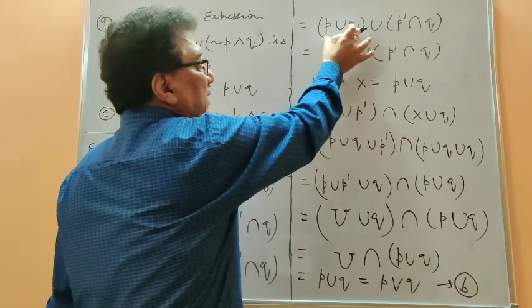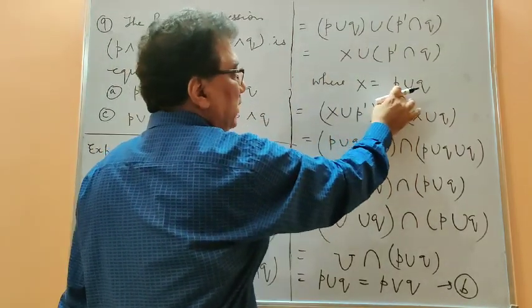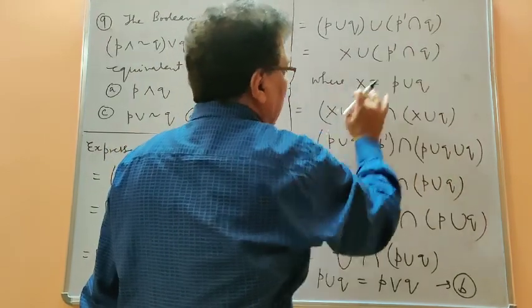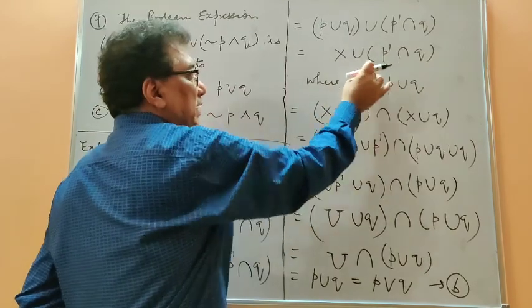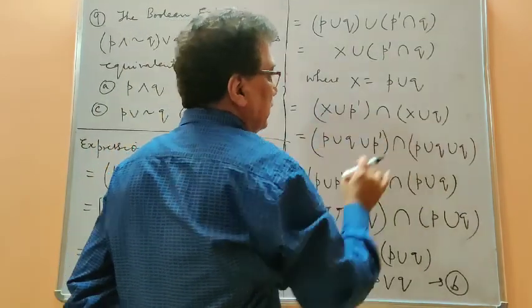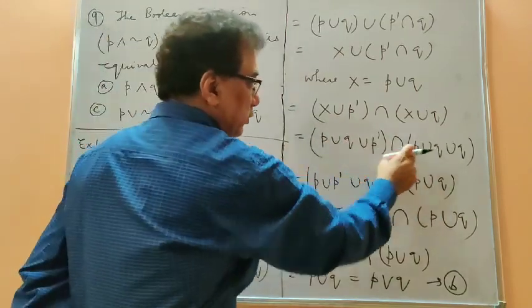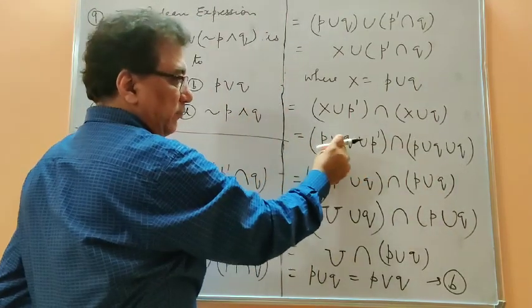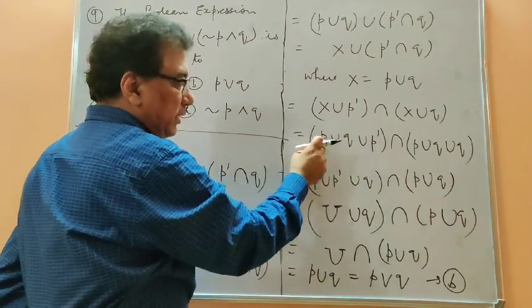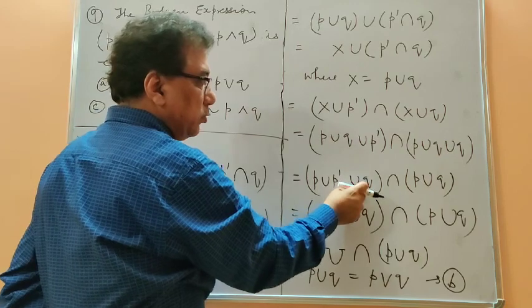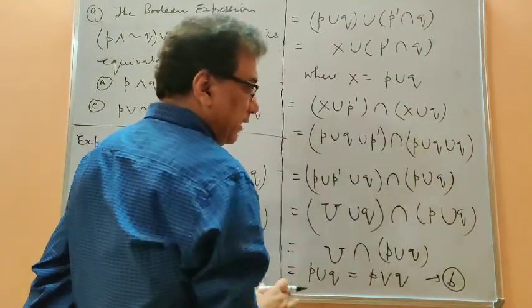Now since it is a big expression, I have taken it as X, that I have written here, X is equal to P union Q. And then again I have applied the distributive law for this portion, so we get X union P dash intersection X union Q. Now putting back the value of X, it is P union Q and P union Q here. And again we have a union of 3 sets, so we can operate them in any order. So I have taken P and P dash together, union Q, and the same I have done here. So Q union Q is Q.